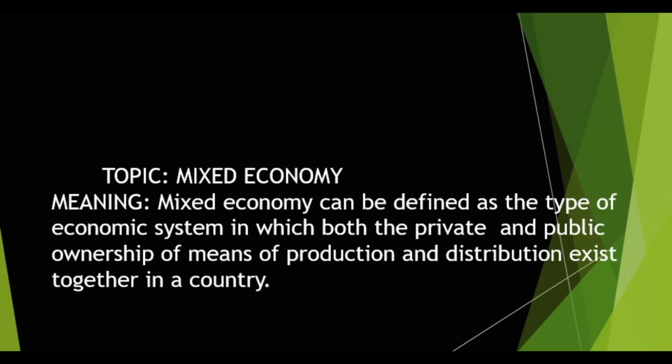Mixed economy can be defined as the type of economic system in which both the private and public ownership of means of production and distribution exist together in a country. So what it means is that in a mixed economic system, the nation does not go for only private or public.